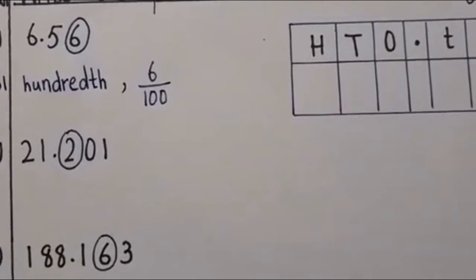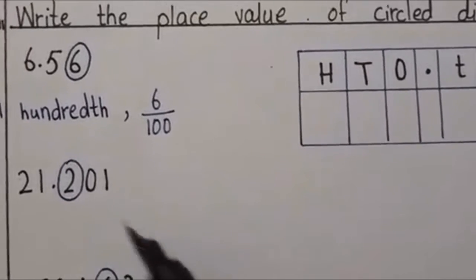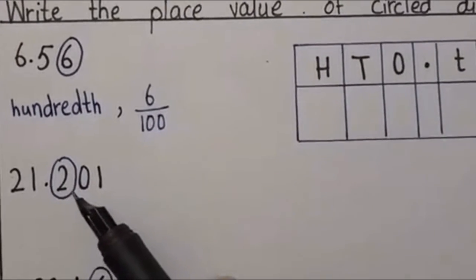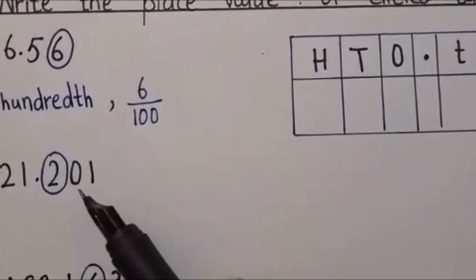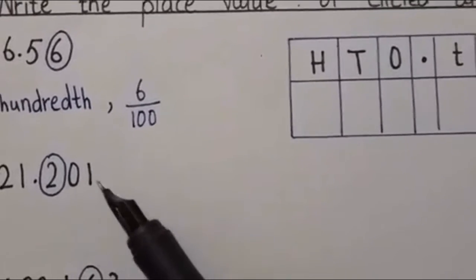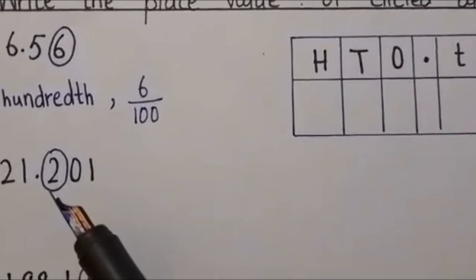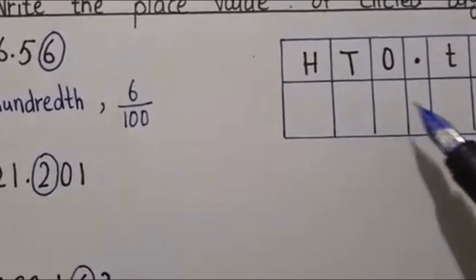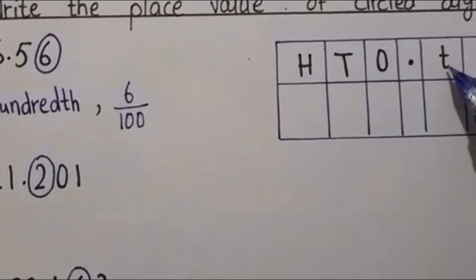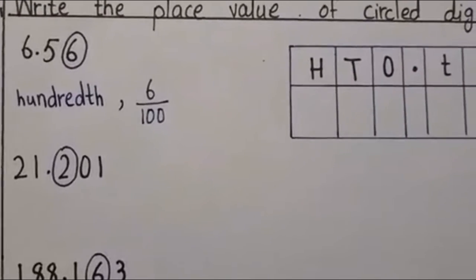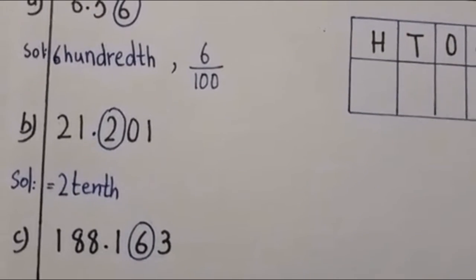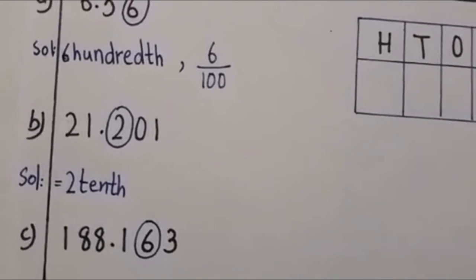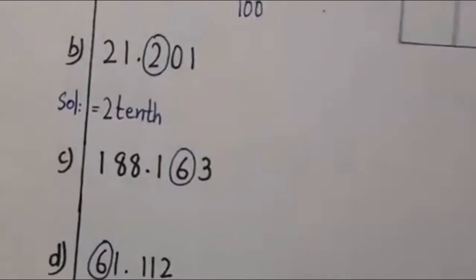The next one is 21.201. As we all know, we have to read the digits after the decimal point separately. I cannot read it as 201, I have to read it as 2, 0, 1. So this is the next digit after the decimal point. After the decimal point, the next digit is 10th. Okay, so let me write over here. Here you can see, boys, I have written 2/10th, or you can write it as 2 over 10, so you can remember it.